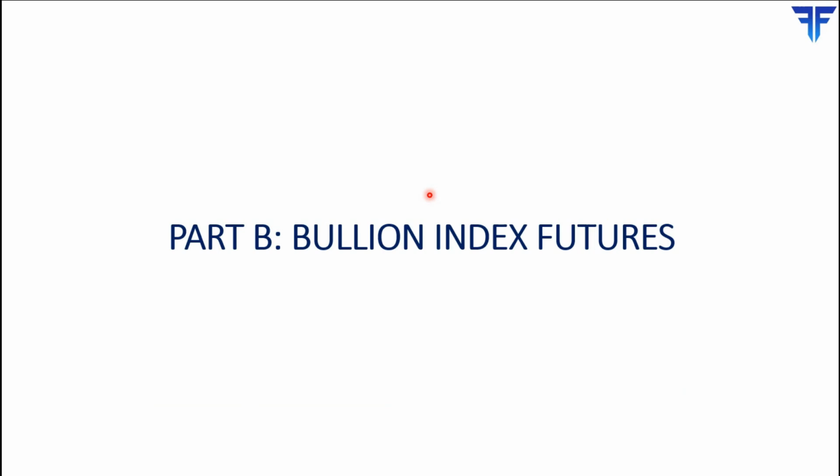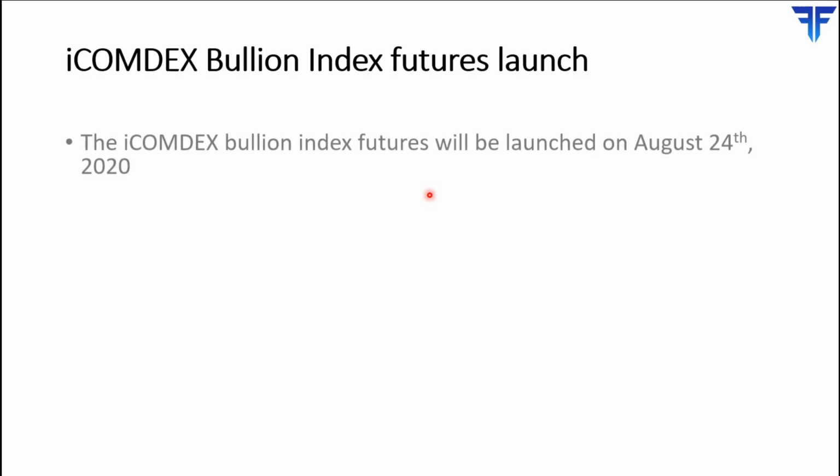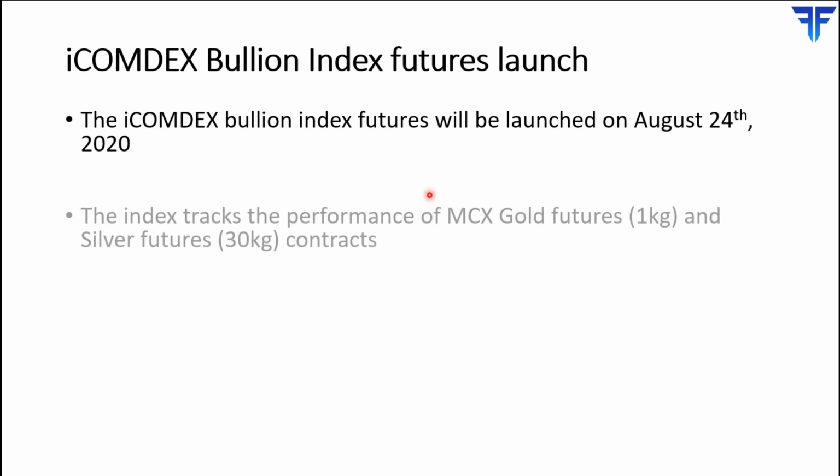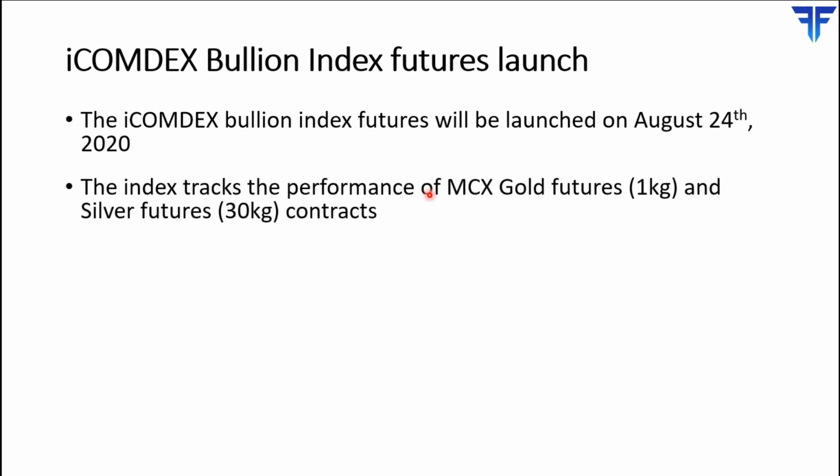So that's all I had to say as far as part A was concerned. In part B, we will talk about the Bullion Index Futures contract. As I have been saying till now, the iComdex Bullion Index Futures contracts will be launched on August 24th, 2020. It will be available for trading from this date onwards. The index would track the performance of MCX Gold Futures 1 kg contract and Silver Futures 30 kg contract.